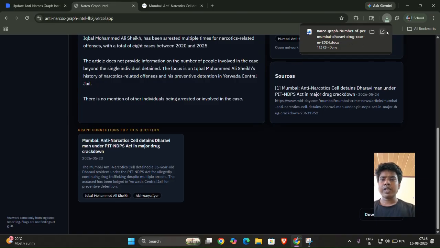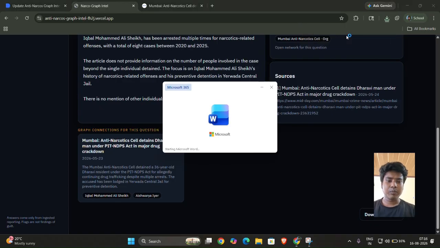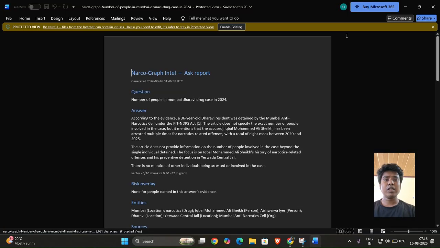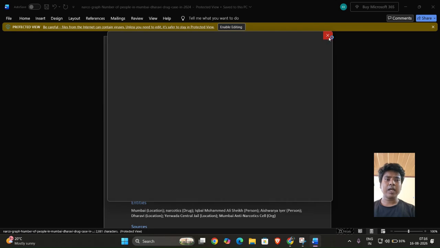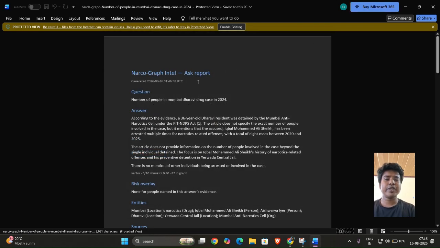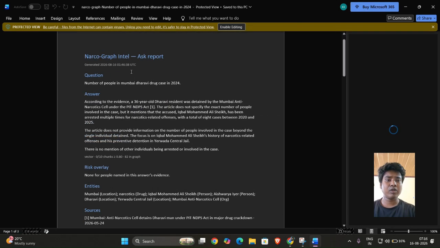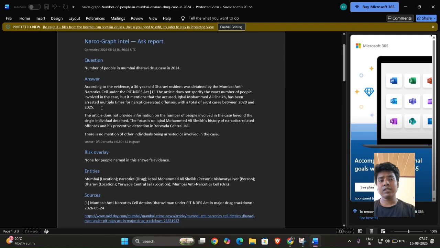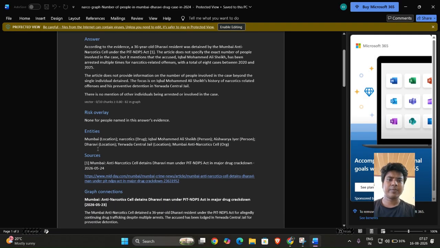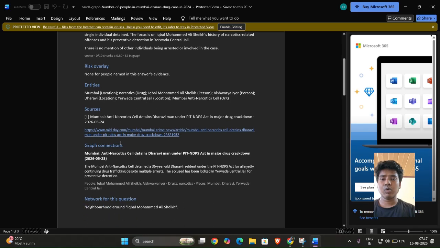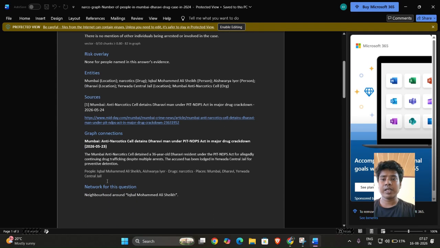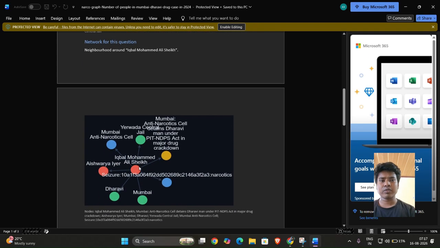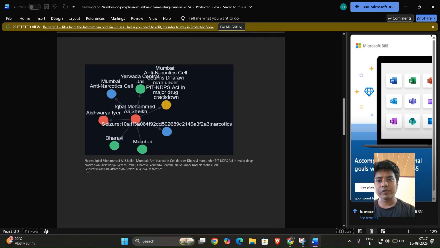Also, we have provided a feature of download docs to collect the proof and keep the documentation, so that police and other anti-narcotics departments do not face any problem keeping records and tracking the progress of their cases. Here are the downloaded docs which we have generated, about the Narcos Gov Intel.